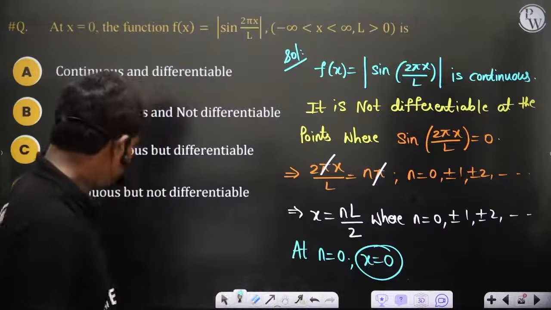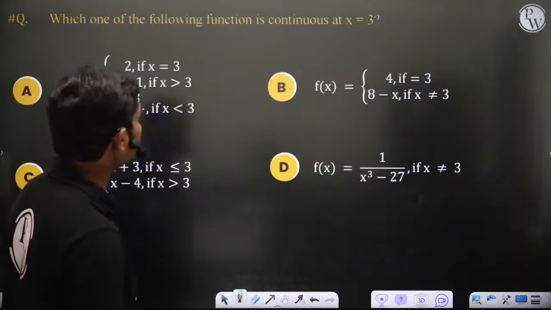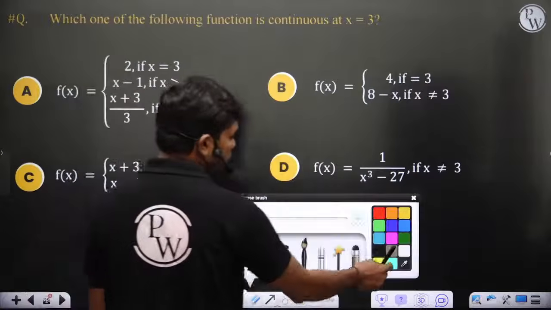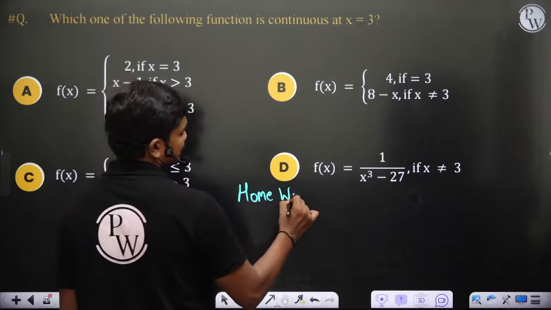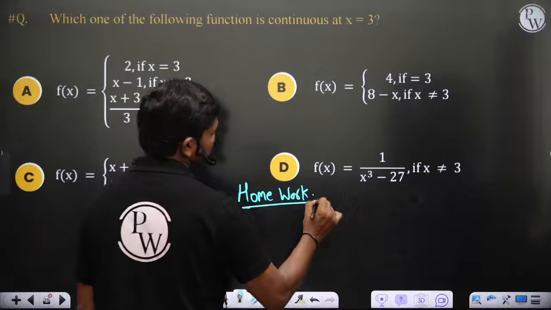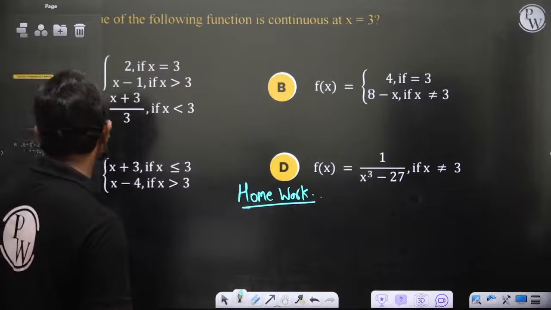We'll solve one more question actually. Okay, I'll give you this question as homework. You figure out which of these functions is not continuous at x equal to 3. Please try it. Now we'll quickly move on to the mean value theorems.